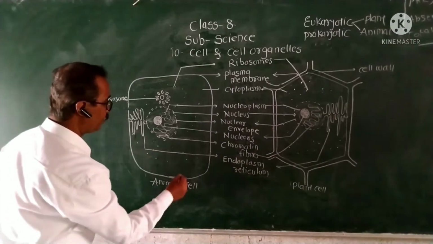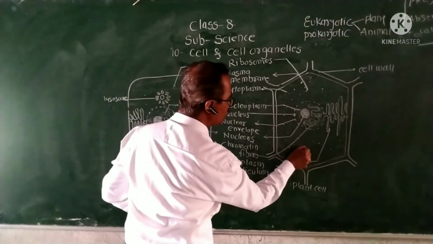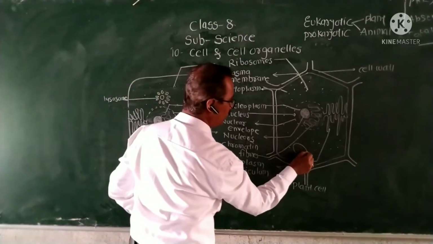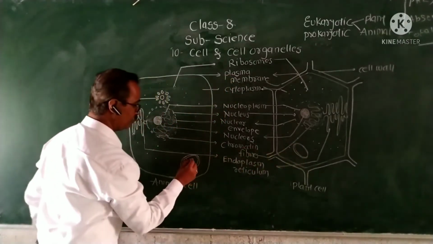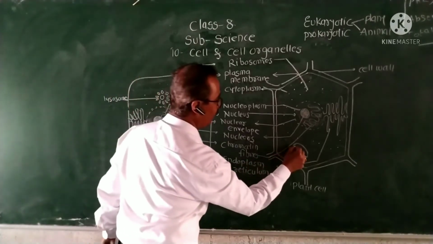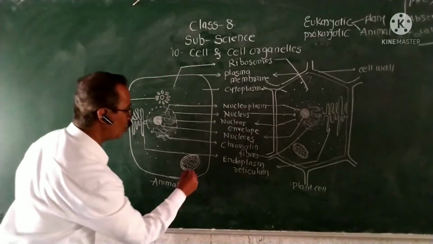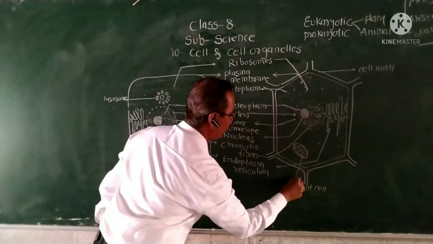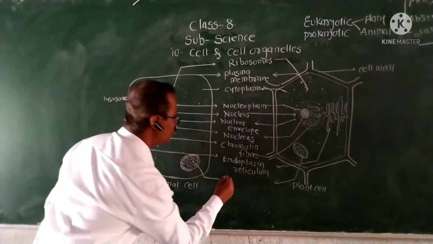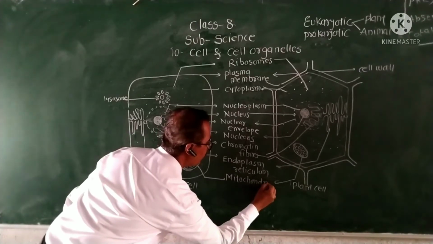Then in the plant cell as well as the animal cell there is a structure just like a battery box, which is used in our household inverter, car, motorcycle, etc. Such a structure is known as mitochondria.